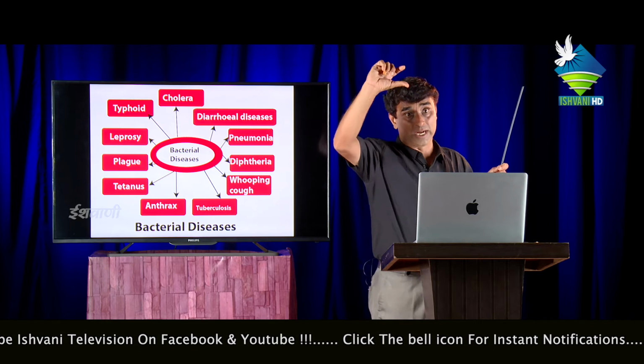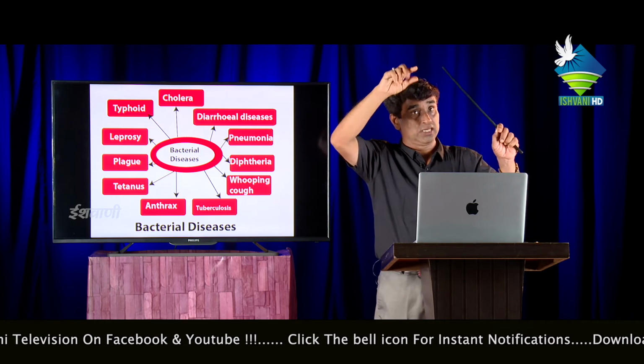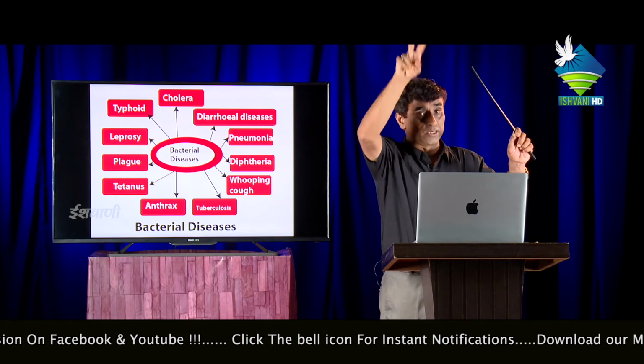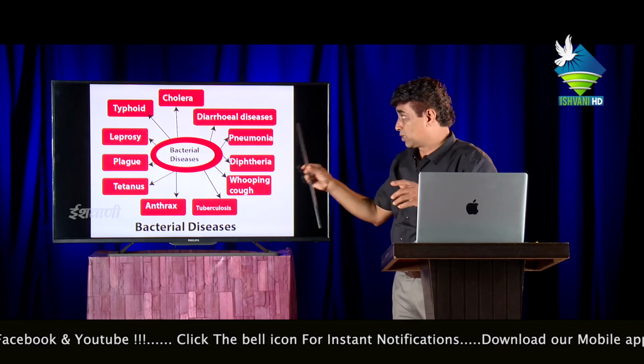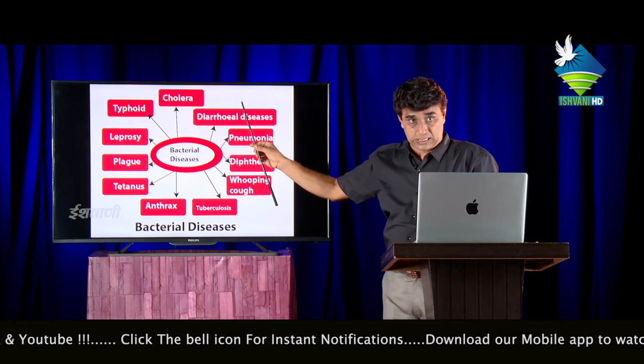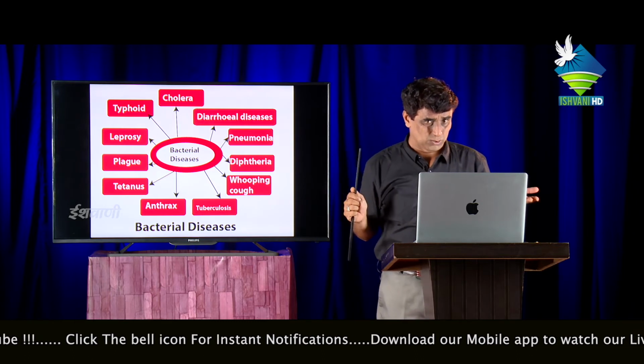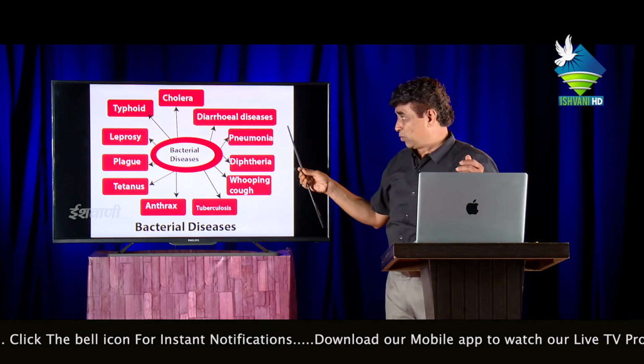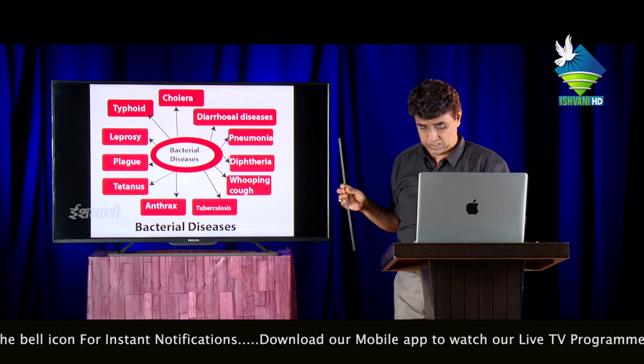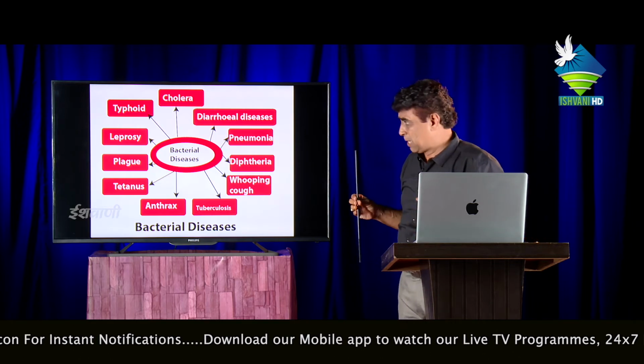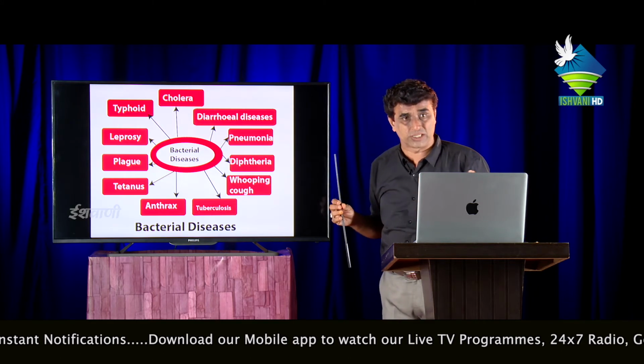There are two rounded bacterial structures. Each one is called a coccus, so it is Diplococcus pneumoniae. And diarrhea, which is usually associated with children, due to contaminated food and so on. So this is just a brief explanation of some bacterial diseases.